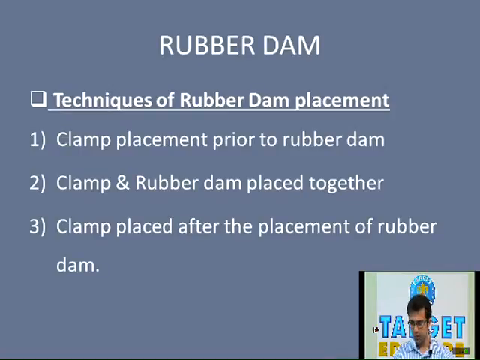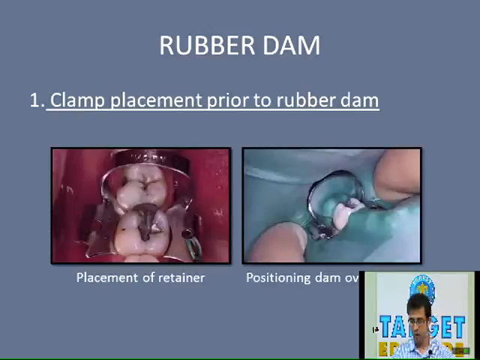Now, proceeding forward with the techniques for rubber dam placement. Another question has been asked on this topic as well. This is also an important topic, which we will be discussing in short now. Basically there are three techniques for rubber dam placement. First technique is clamp placement prior to placement of the rubber dam. That is, the clamp is placed onto the anchor tooth, and then the rubber dam sheet is passed over the clamp. Next is the clamp and the rubber dam placed together, and third is clamp placed after the placement of the rubber dam. We will be seeing this with diagrams or photographs in the next slide, discussing each in short.